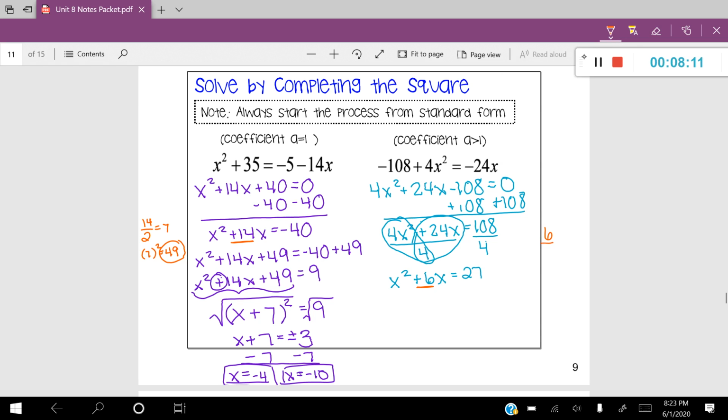I'm going to take positive 6 and I'm going to split it in half. That's going to give me 3. Then I'm going to take that 3 and I'm going to square it, and that's going to give me 9.